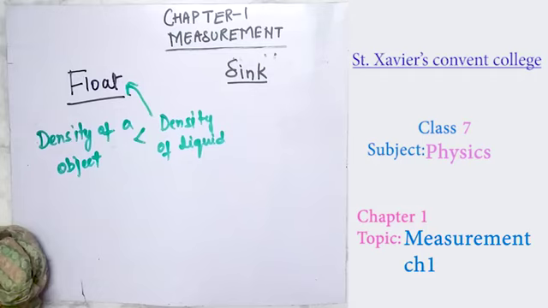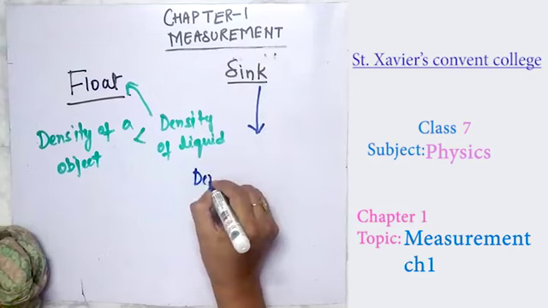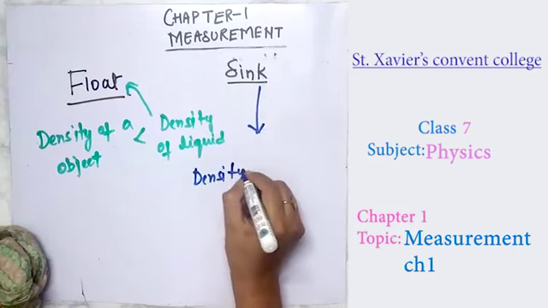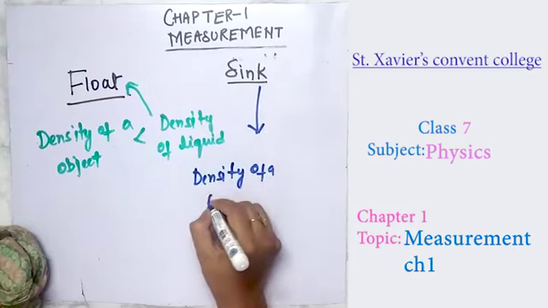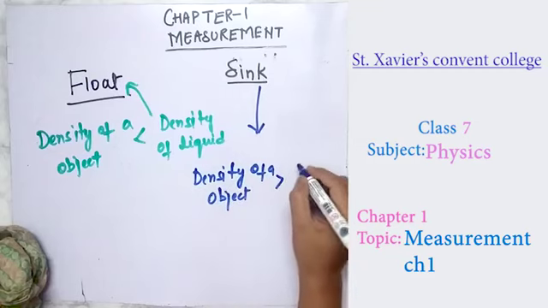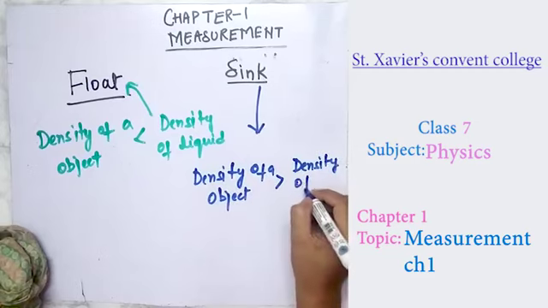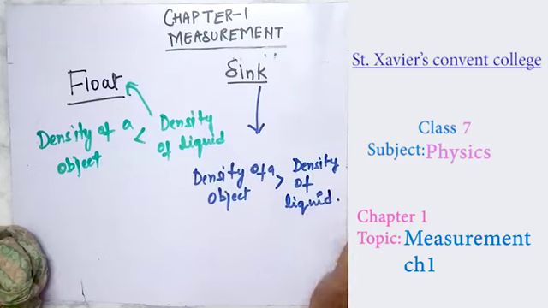For the sink, the density of an object must be greater than the density of liquid. So please remember that for the float, this is the condition, and for the sink, this is the condition.